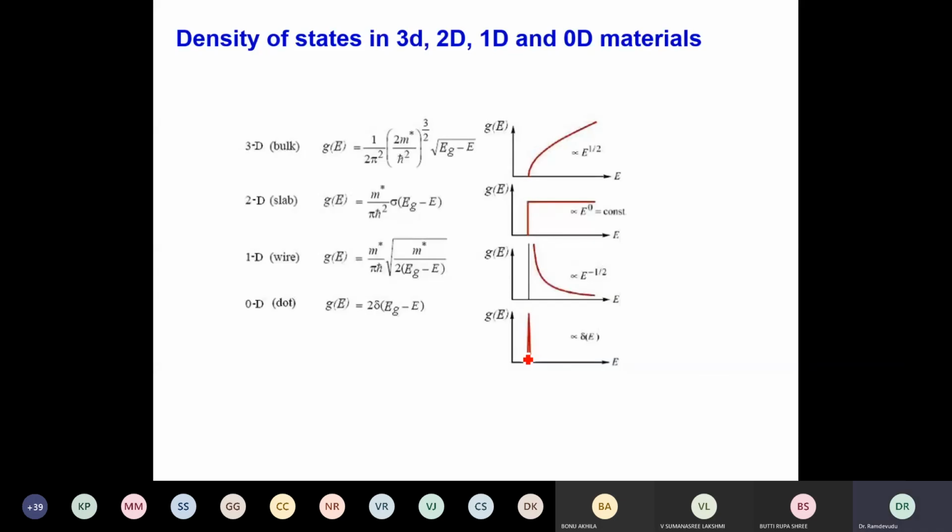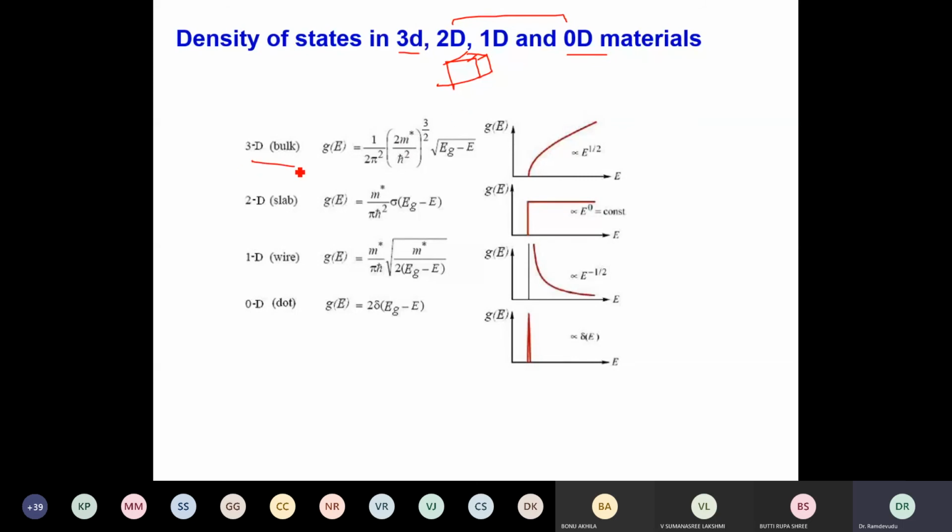And we look at this, density of states in three dimensions, which means bulk. Okay, a bulk quantity is a three-dimensional one. Two-dimensional may be a thin film. One-dimensional nanomaterial. Zero-dimensional nanomaterial. These may be nanomaterials also. But how will the density of states change?